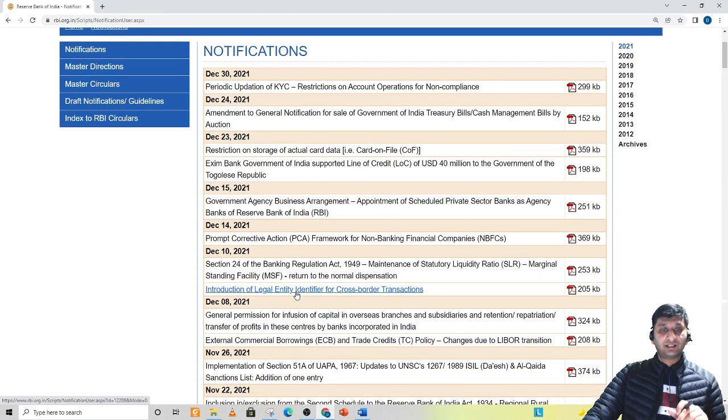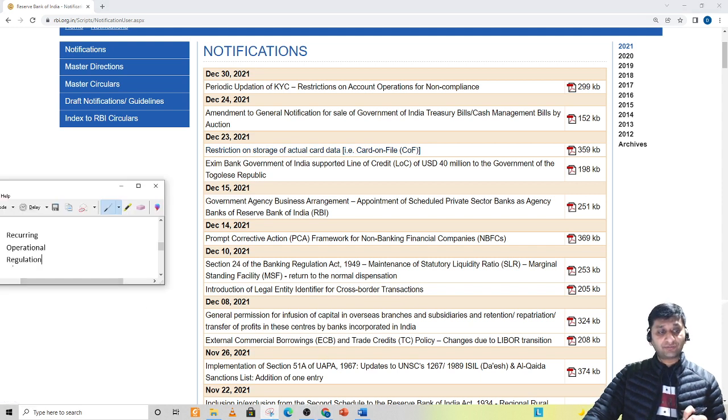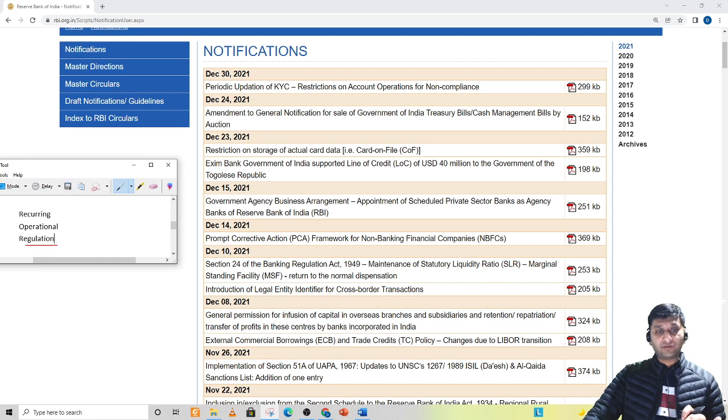So I'll ignore that, right? Then there is a notification on restriction on storage of actual card data. This is very, very important. Some regulation has been made with respect to restriction on storage of actual card data. So this is something related to regulation, right? Here you can see this is something related to regulation which is impacting a lot of entities in the economy, in the banking system.